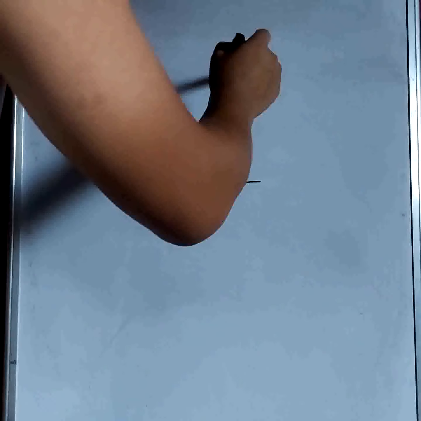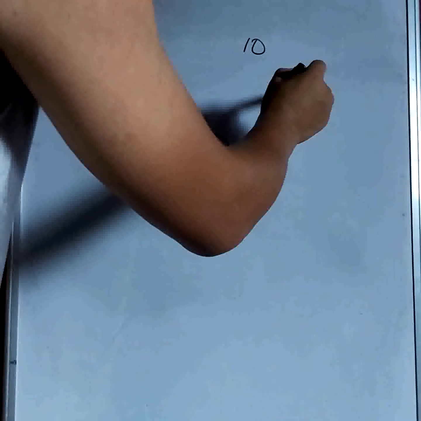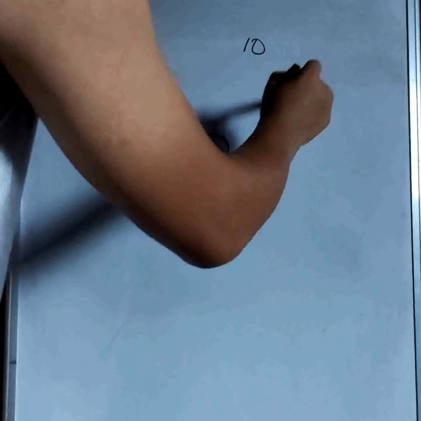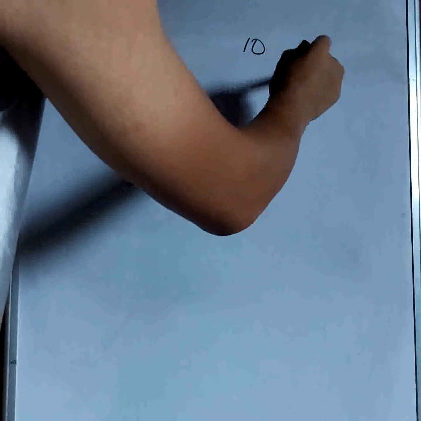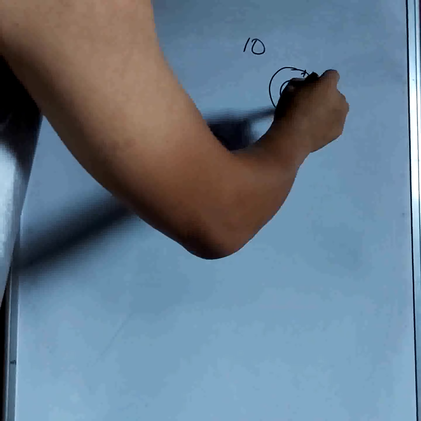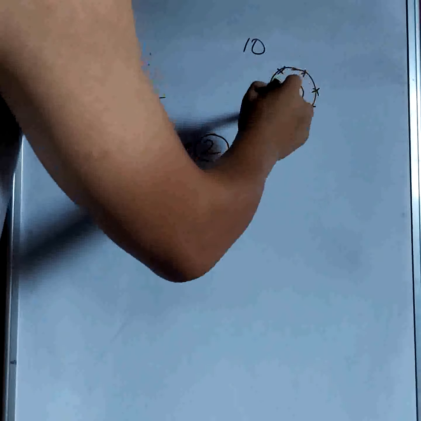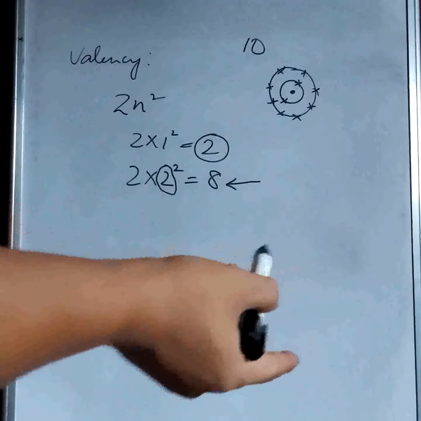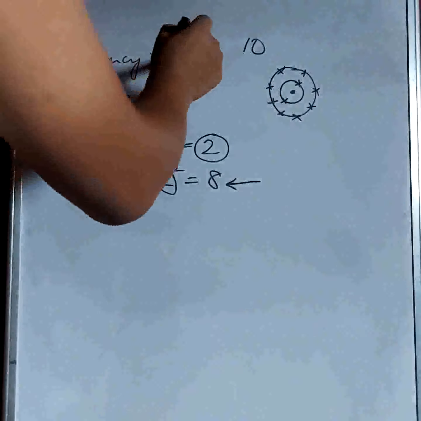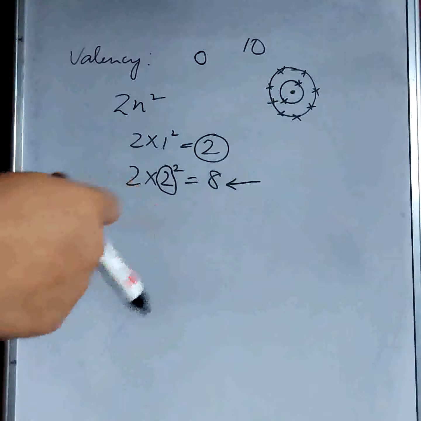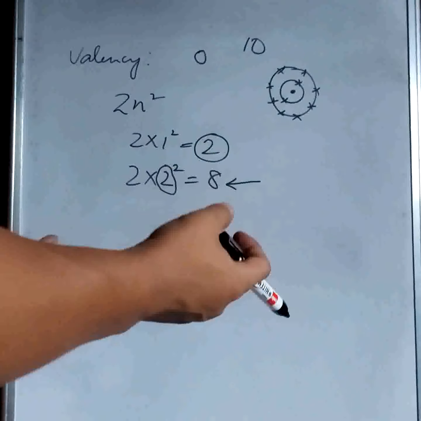So 10 electrons means in the neon atom, the first orbit will have 2 electrons and the second orbit will have 8 electrons. That means it is fully filled. 2, 4, 6, 8. It is fully filled. That means its valency is 0. That means it cannot accept or donate any electrons.